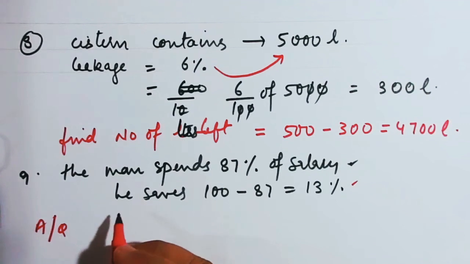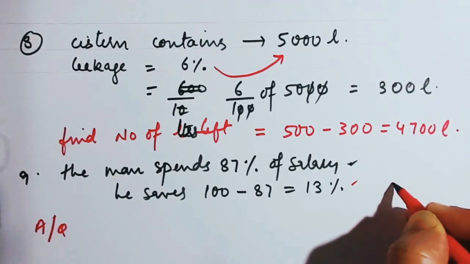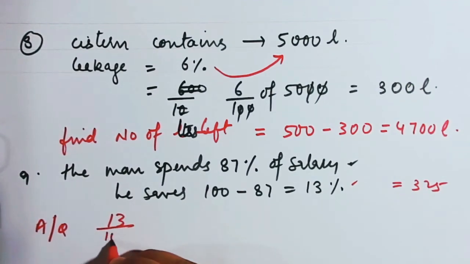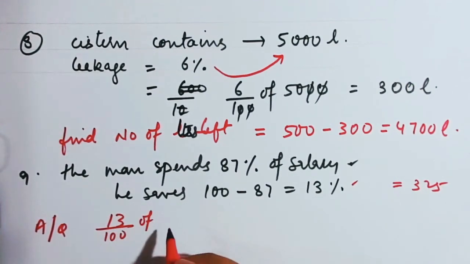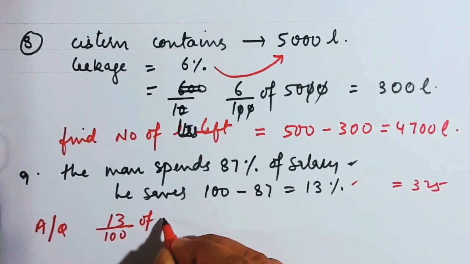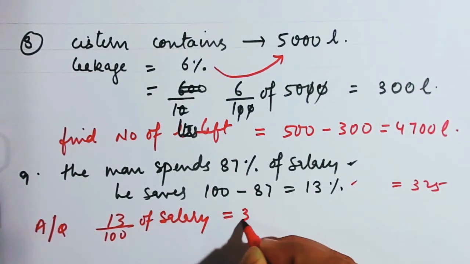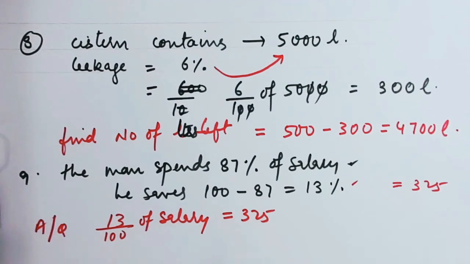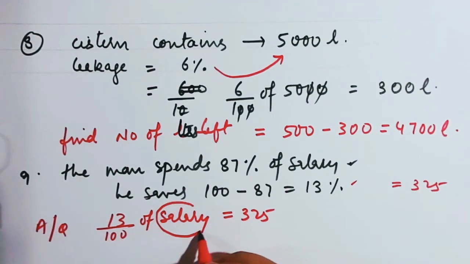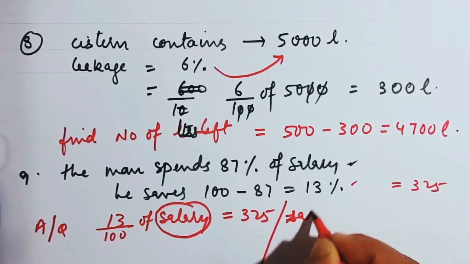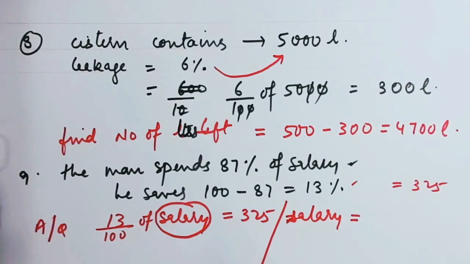So 13% of his salary, the salary which you do not know, is equal to 325. So what is the salary? In order to find salary, we will have to transpose this data onto the other side.